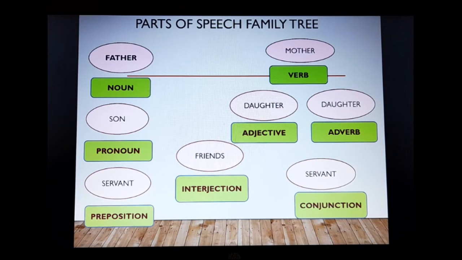Now, when we talk of prepositions, they don't actually act as servants, but they are rather the manager of the father. How does a noun function? It manages the time, place, movement, distance, all these things for a noun.